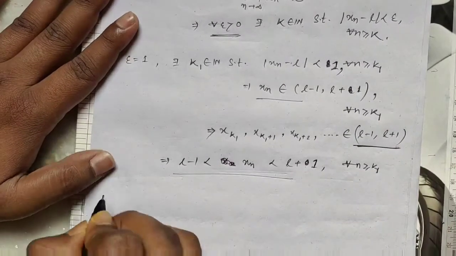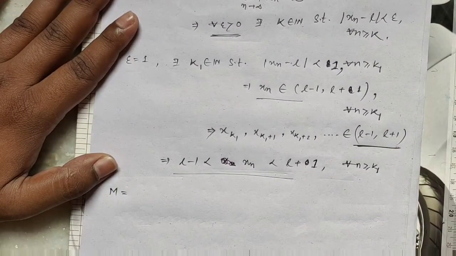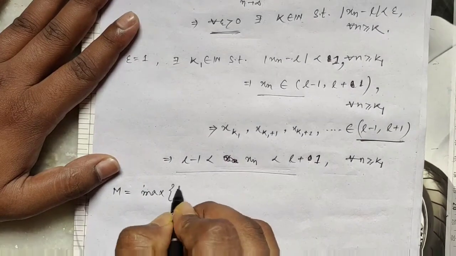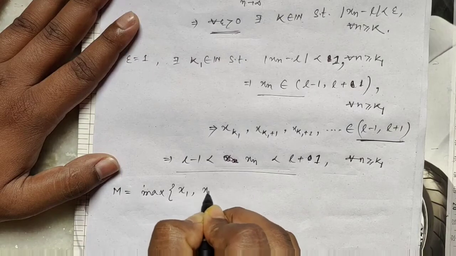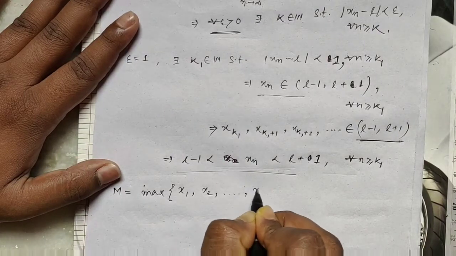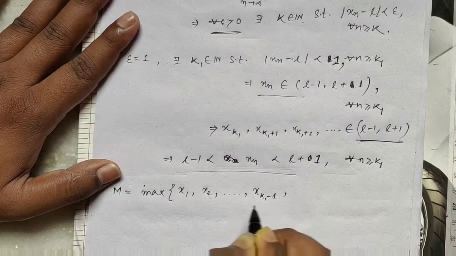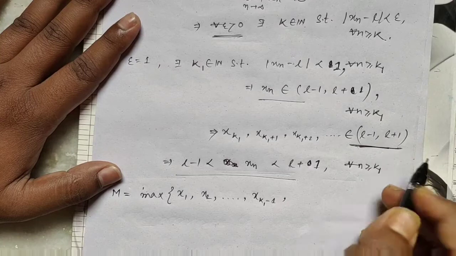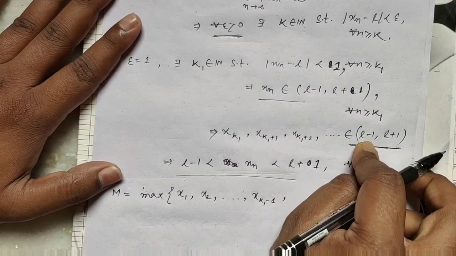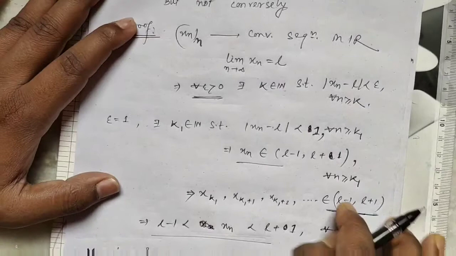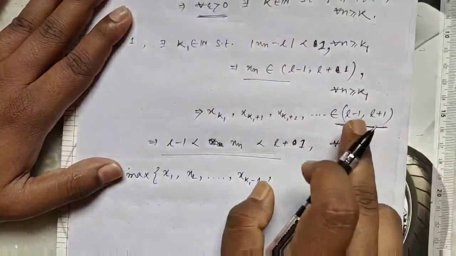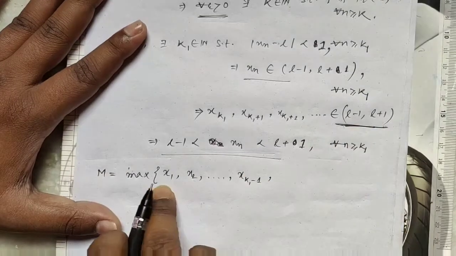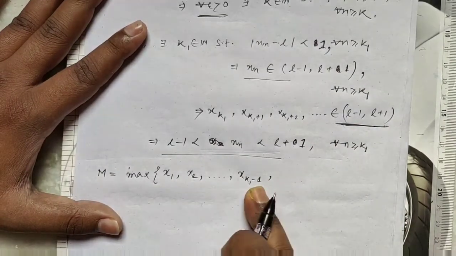So if we take capital M equal to the maximum of x1, x2, up to x_(k1 minus 1). Which terms of the sequence xn do not belong to this interval? Those elements are considered.